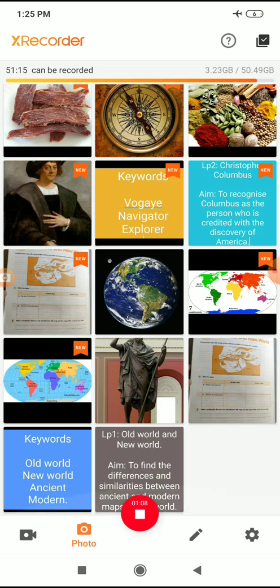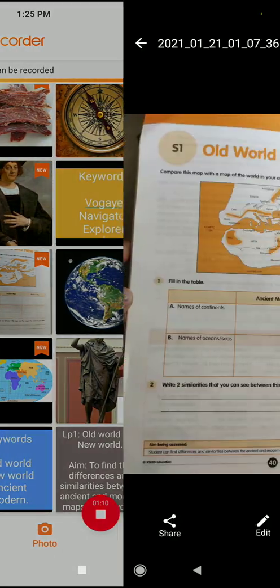Now all of you open your volume 3, page number 40. Write today's date, students. Here you can see a map. This is an ancient map, meaning an old map. Note the differences. Some of the places have been named.